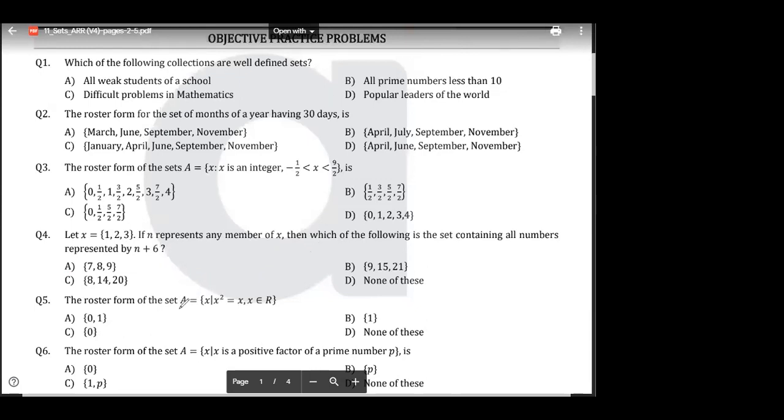Now, fifth one, the roster form of x when x square is equal to x. So I can say the square of any number is equal to that number. Tell me, the square of any number is equal to that number. The only two numbers that obey this condition are 0 and 1. Yes or no? Very good. 0 and 1. So the answer is A. Clear है? Everyone? Yes or no? ठीक है?